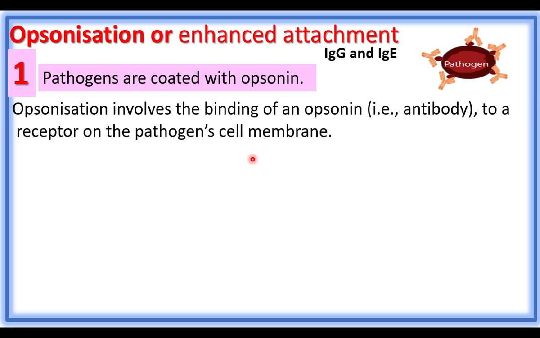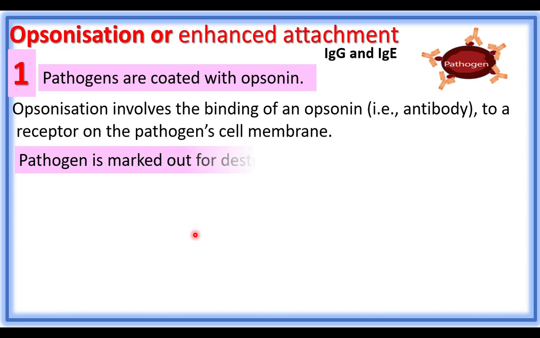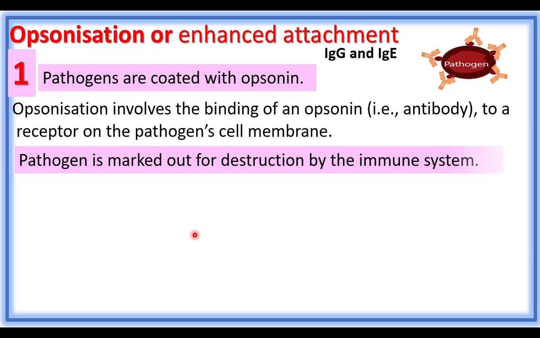Phagocytes are involved in phagocytosis. Phagocytosis means cell eating. Pathogen is marked out for destruction by the immune system. The coating of antibody molecules on antigen acts as a marking. The pathogen is labeled so that other components of the immune system, especially the phagocytes, recognize the antigen.